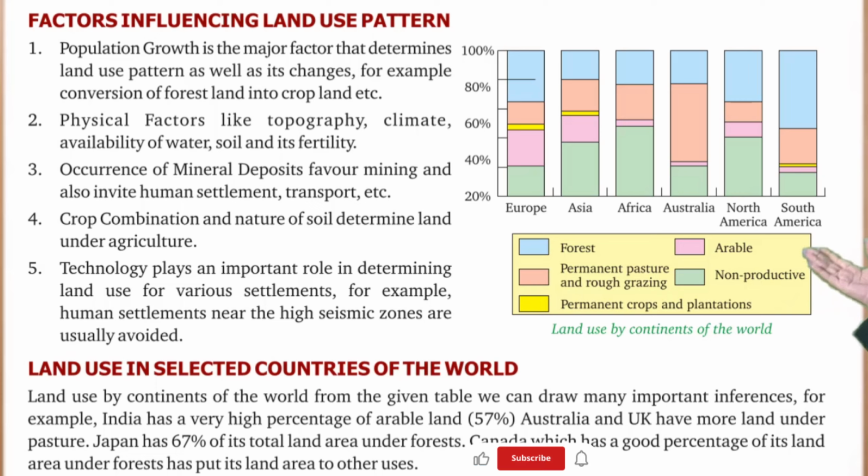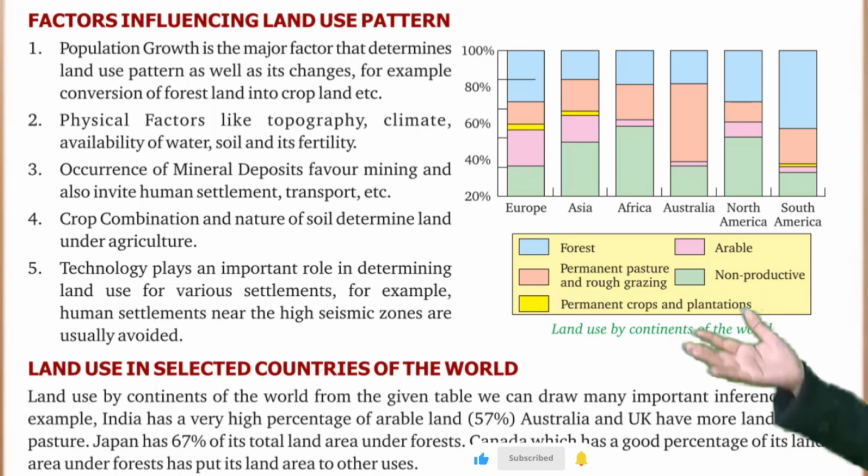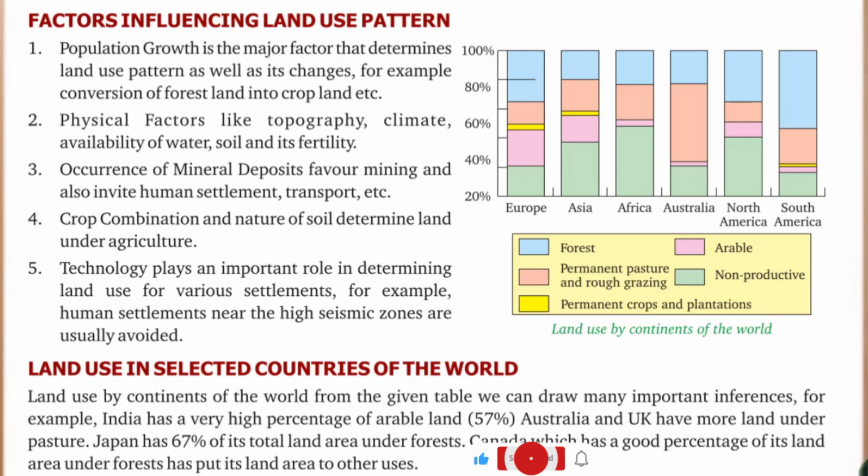Second, physical factors like topography, climate, availability of water, soil and its fertility. Number third, occurrence of mineral deposits favors mining and also invites human settlement, transport, etc. Fourth, crop combination and nature of soil determine land under agriculture. Fifth, technology plays an important role in determining land use for various settlements. For example, human settlements near the high seismic zones are usually avoided.